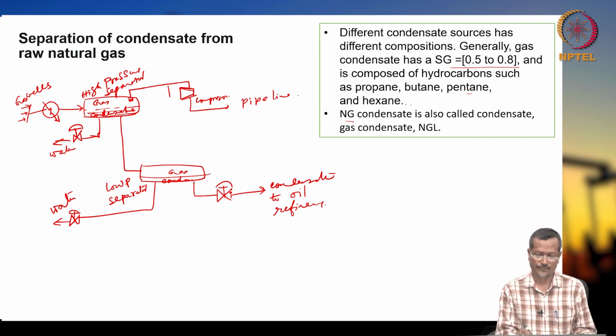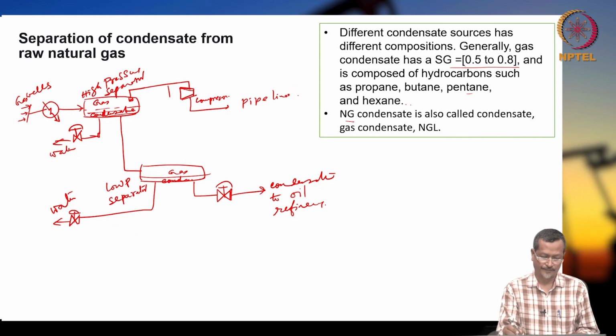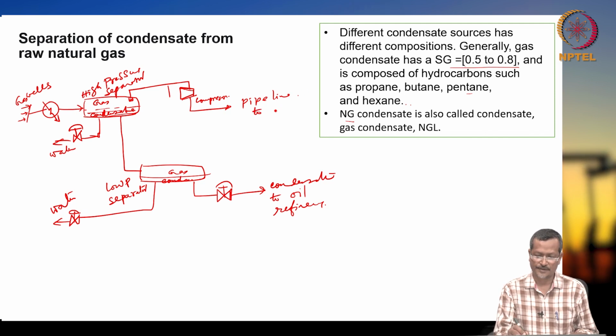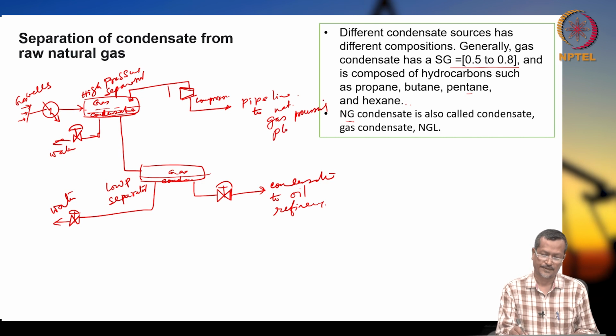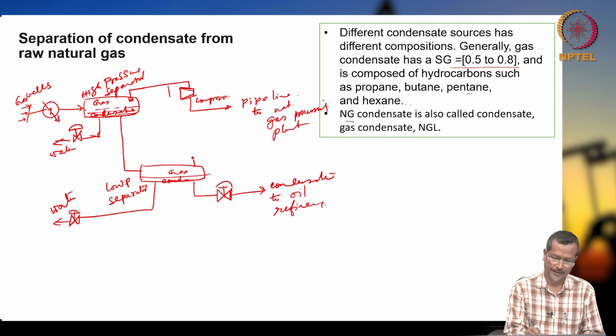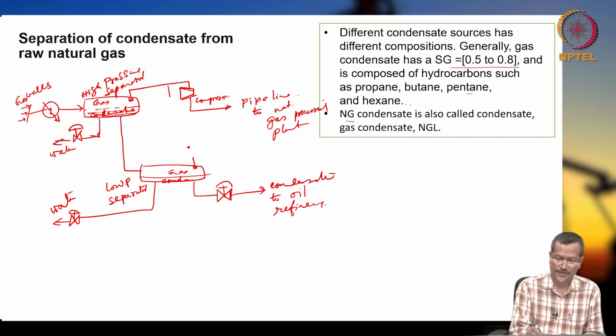Okay. After separation of all these impurities, you are sending to oil refineries, and after the compressor you are getting pipeline to the natural gas processing plant. Natural gas processing plant. Okay. And whatever gas you are getting from the low pressure separator, again you are sending to one compressor. Compressor means like this.